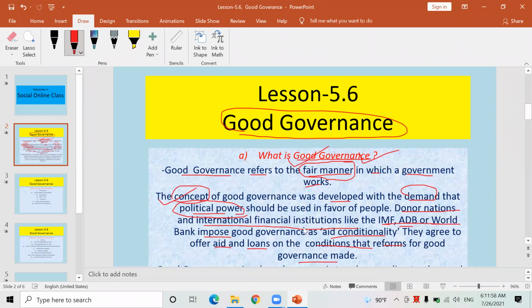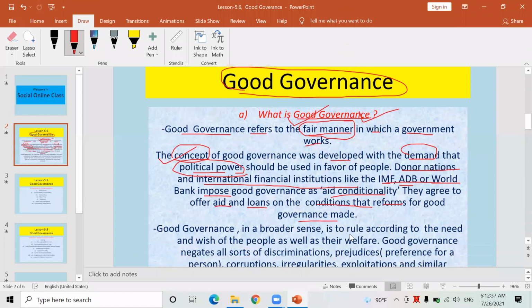Otherwise, they won't provide any sort of technical support, financial support, and do not even provide soft loans to the nation. Okay. Therefore, nowadays, what is the situation in Nepal regarding good governance? You know that if the Nepal government wants to take a soft loan, any sort of donation, any sort of financial support from the donor nations and international donor agencies, it has to first of all maintain good governance, or it has to promise to maintain good governance.